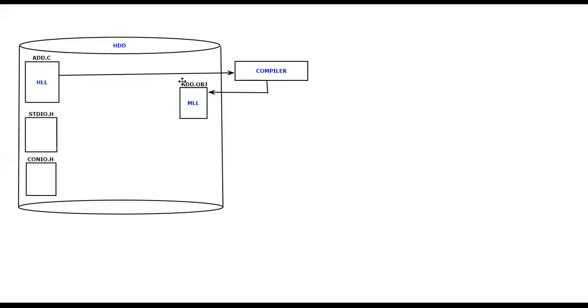But in this case I'm going to consider two things. This is also something you're supposed to add to the object file. That is my intention. So I am going to consider stdio.h, the library files, and along with this the object file is also considered now.